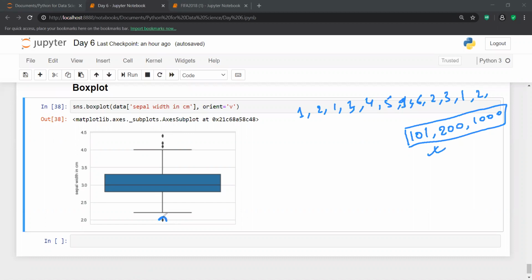And I think in sepal width we have both kinds of outliers. Outliers are basically of two types. The outliers which are above the maximum value are called positive outliers, and the outliers which are below the minimum value are called negative outliers. So in this particular data set, inside sepal width, I have both positive outliers and negative outliers.